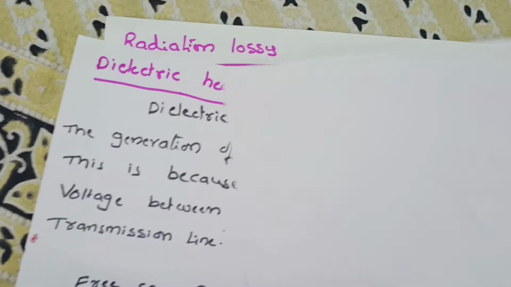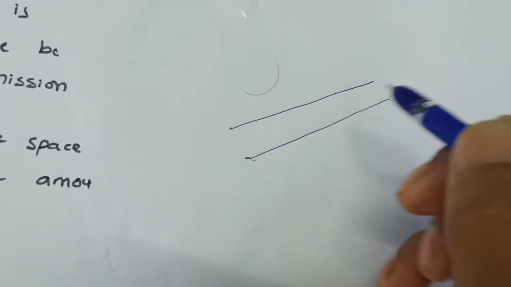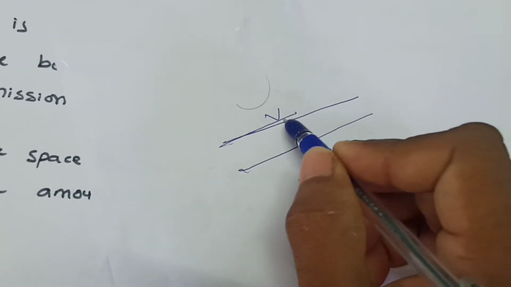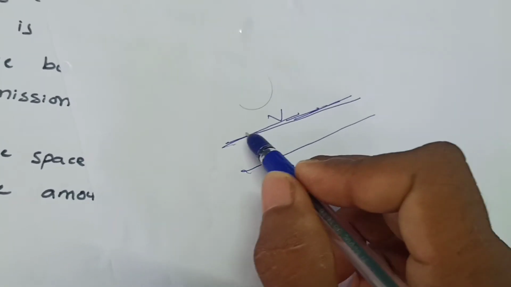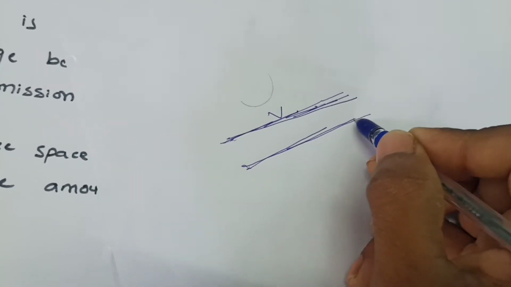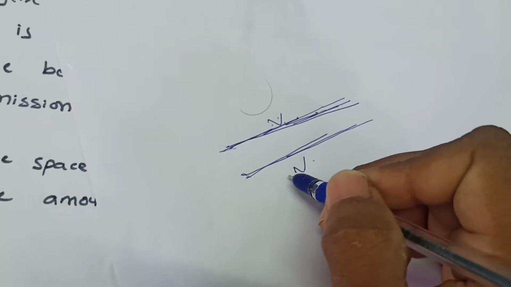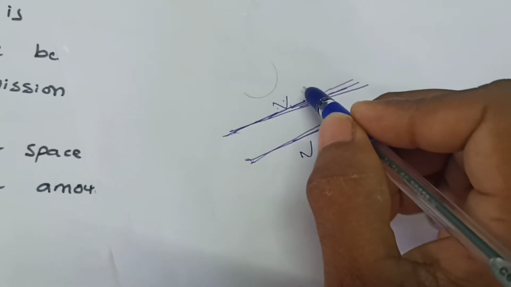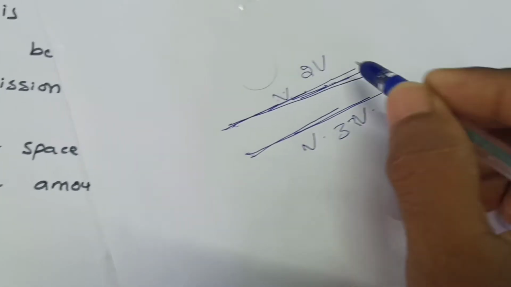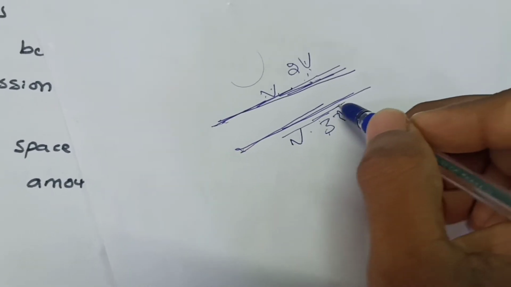So here, for example, these are two conductors of a transmission line. Some amount of voltage is flowing through this conductor, and another amount of voltage through the other conductor. If a voltage difference occurs between these two, for example this conductor has 2 volts and this one 3 volts, then some amount of voltage difference occurs in between.